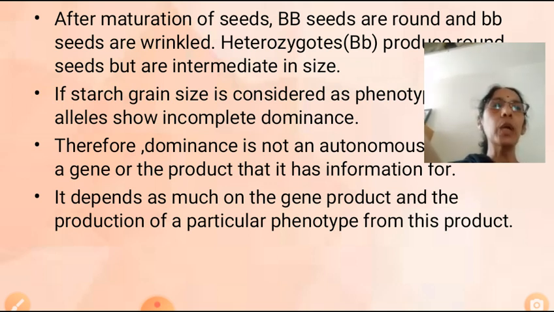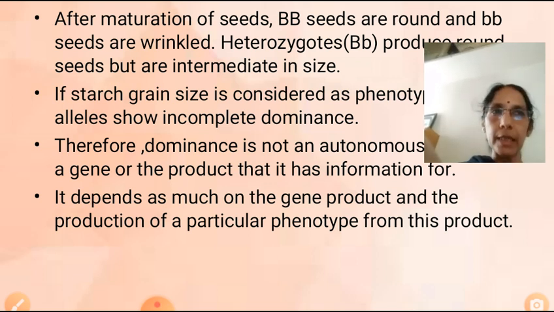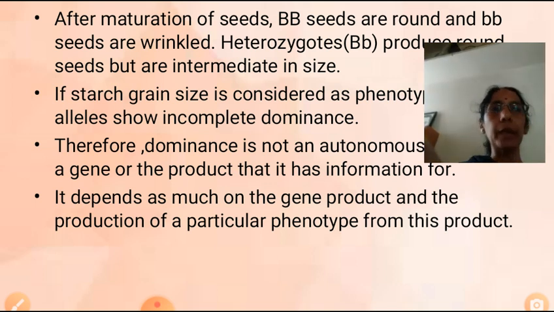Two alleles are there. One is capital B, another one is small b. Under homozygous dominant condition, the starch grains produced are larger. Under homozygous recessive condition, starch grains are smaller in size. But under heterozygous condition, it is intermediate.